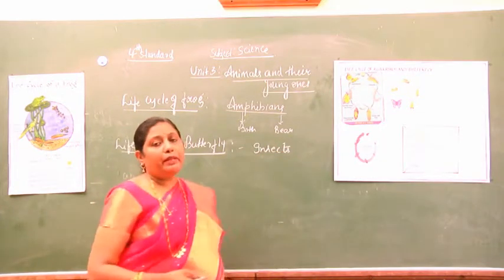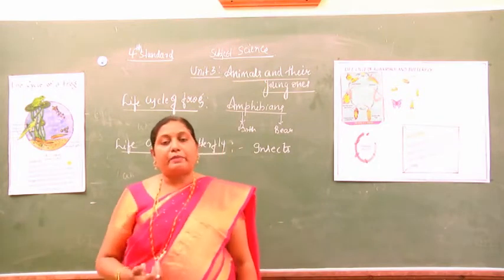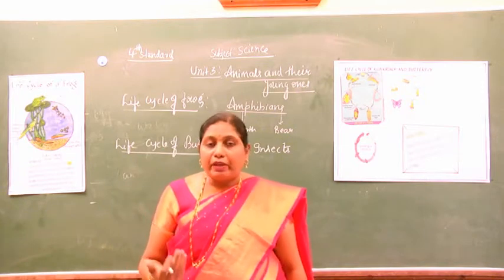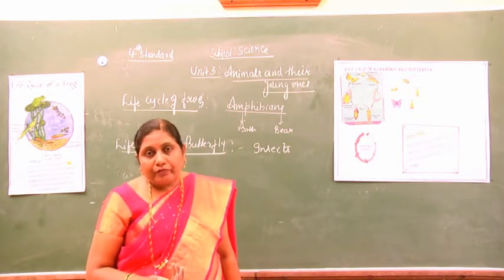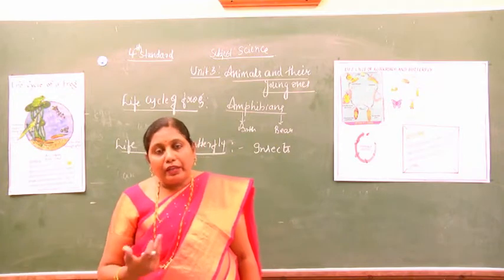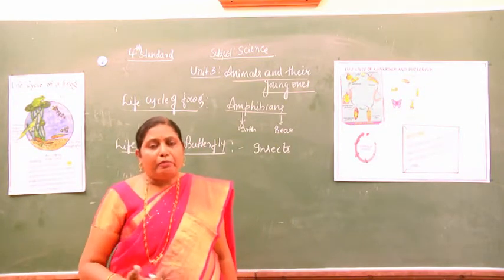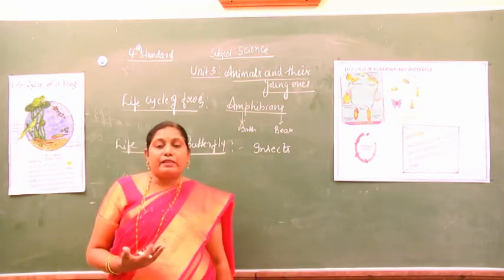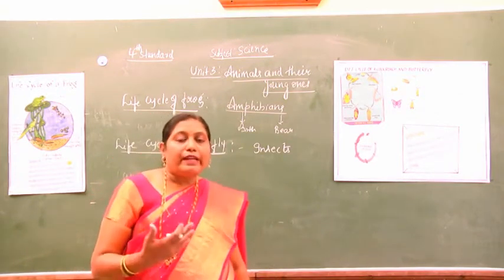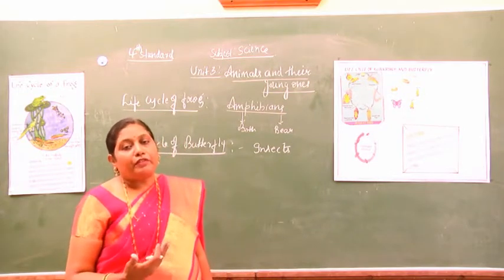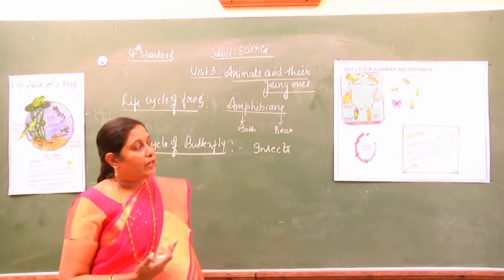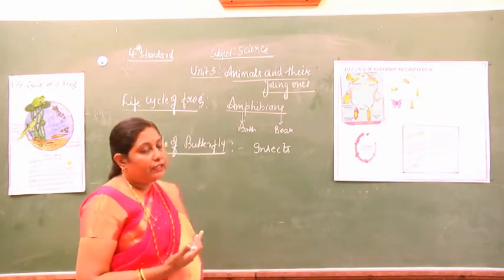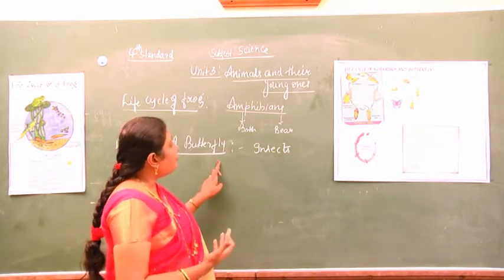There are many varieties of insects in our surroundings: housefly, mosquito, cockroach, grasshopper, honeybee, butterfly, ants. Let us study a few examples of insects present in our surroundings, how they develop from the egg and hatch into an adult. First we can study the life cycle of the butterfly.